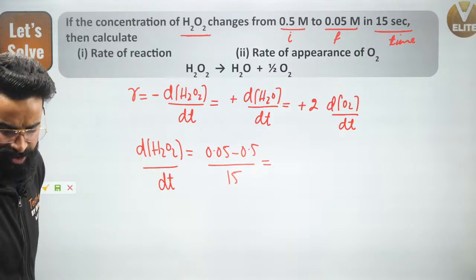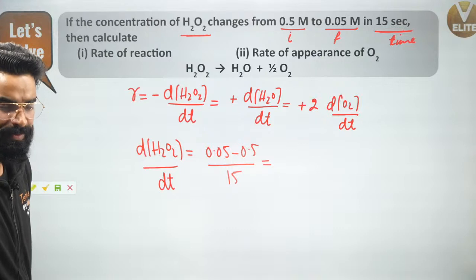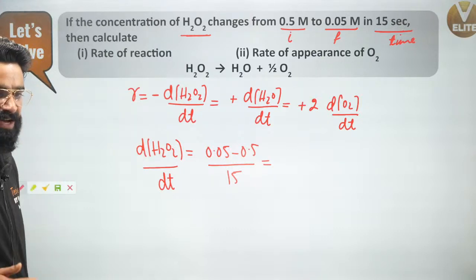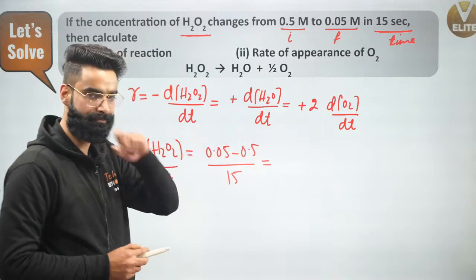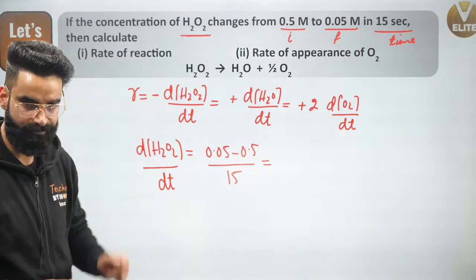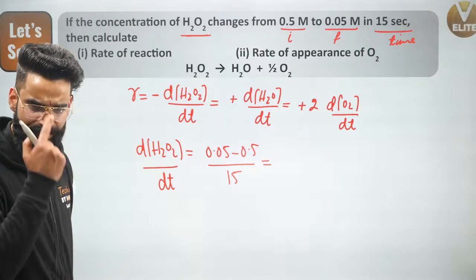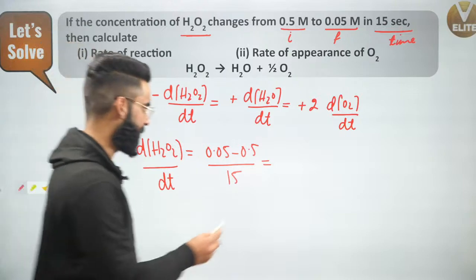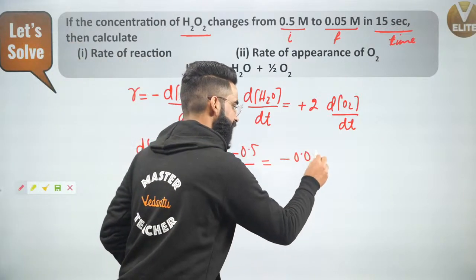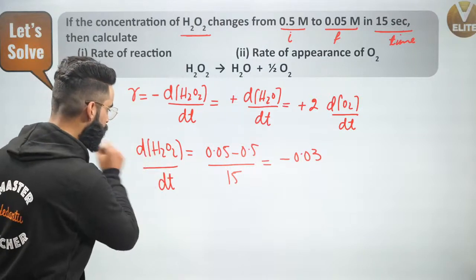What is the value which will be coming exactly? Let me know the exact value in the chat box. Is it coming as minus 0.03? Okay. It's coming as minus 0.03. Right? I got the value of d of H2O2 divided by dt.